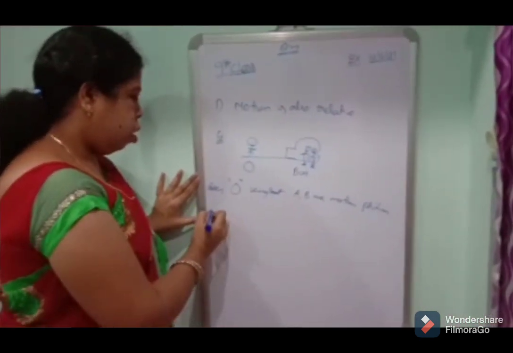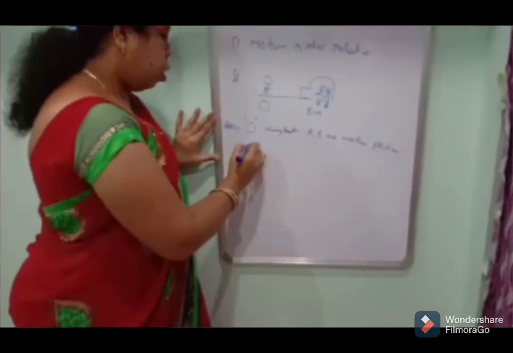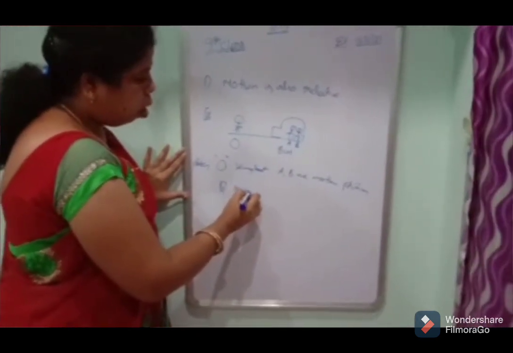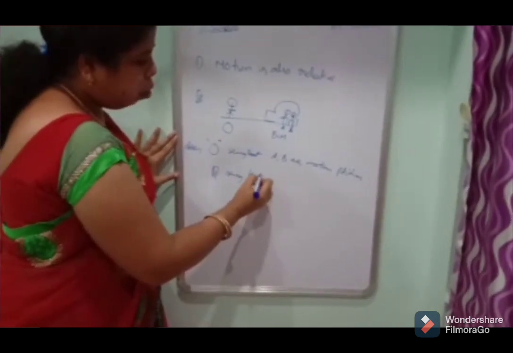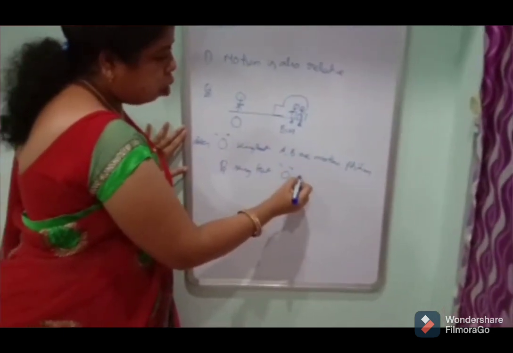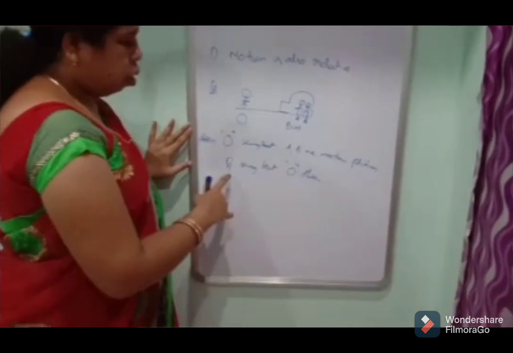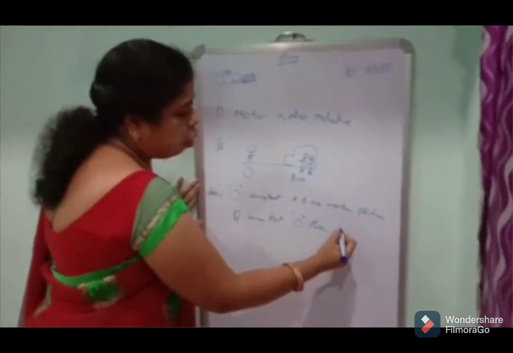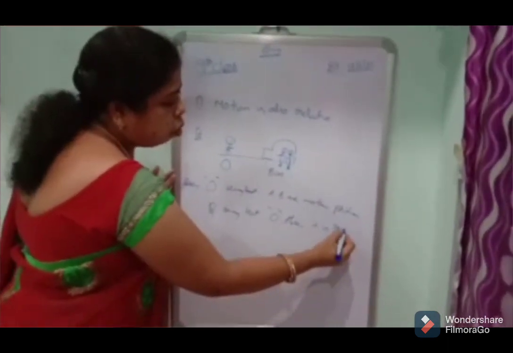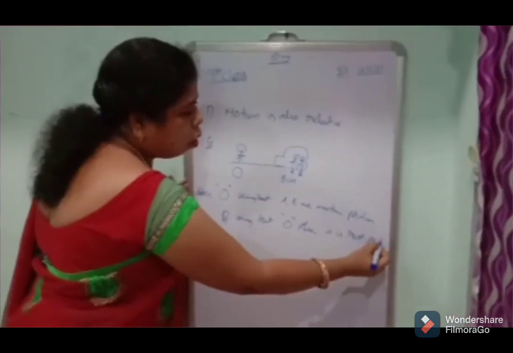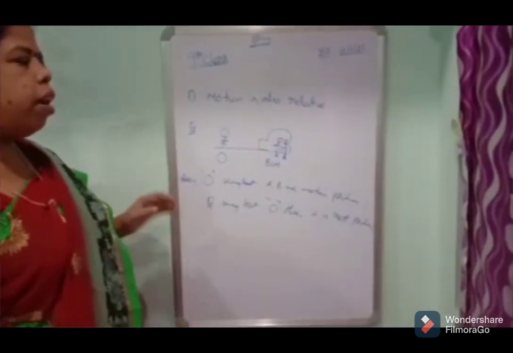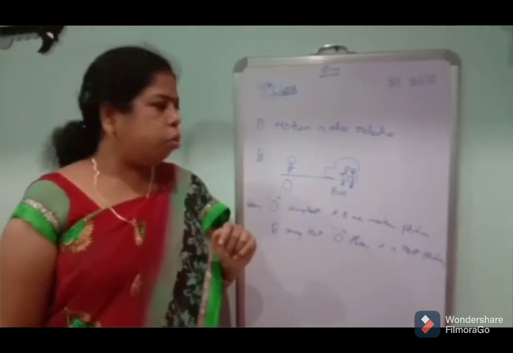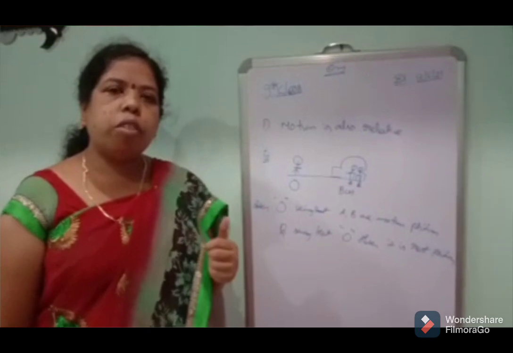Next, B is seeing the observer O. B seeing the observer O, it is a rest position. Once again, we can say that motion is also relative. How can you say that motion is relative?